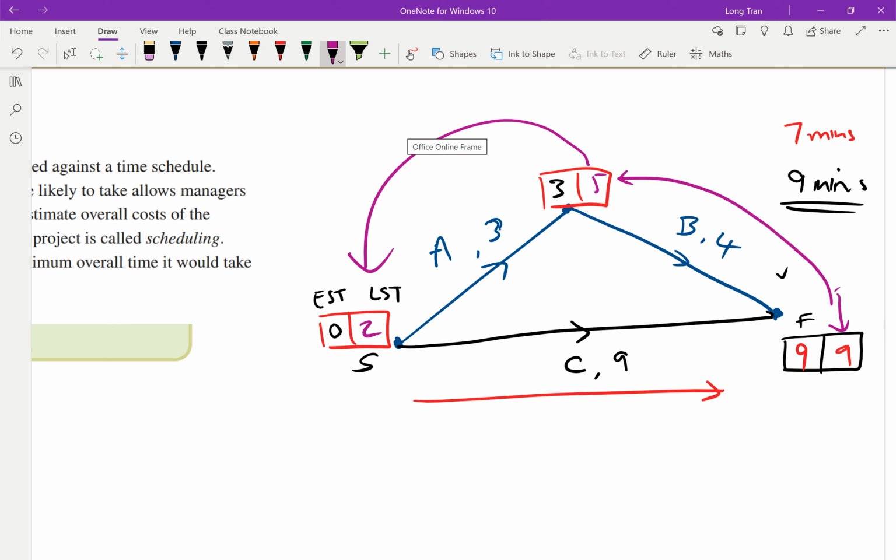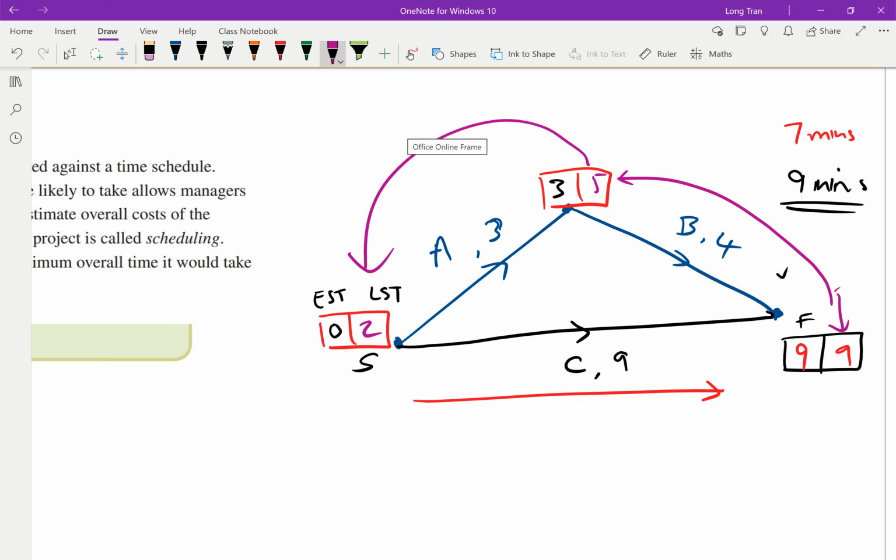Doesn't matter. The only one that did matter was C. C had to start from the get-go and finish exactly at 9. C never had a float time, whereas activity A and activity B do. Activity A has 2 minutes float time, and the same thing gives 2 minutes for activity B. That's how you would solve the problem. So you then have to find it for every activity, each one has a box.